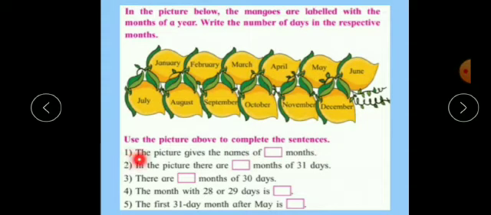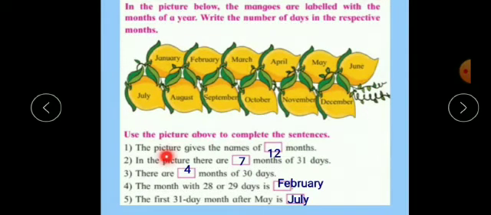First, a picture gives the names of how many months? How many months are here? There are total 12 months. So, a picture gives the names of 12 months. Then, in the picture there are dash months of 31 days.